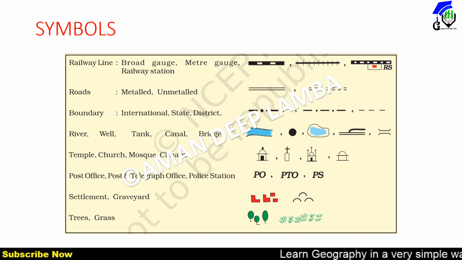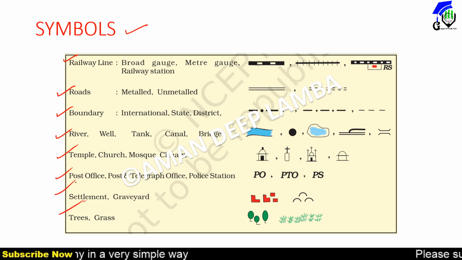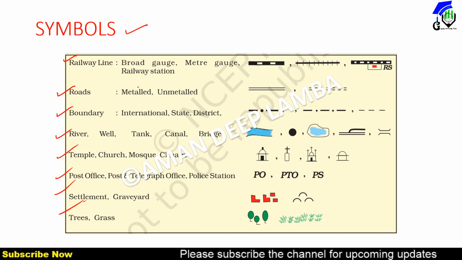Another important topic in this chapter is symbols. Railway symbols, road symbols, boundaries, rivers, temples, post offices, settlements, and many more things are identified or demarcated on the map. All this information is shown in the form of symbols: this is broad gauge, this is meter gauge, this is a railway station.